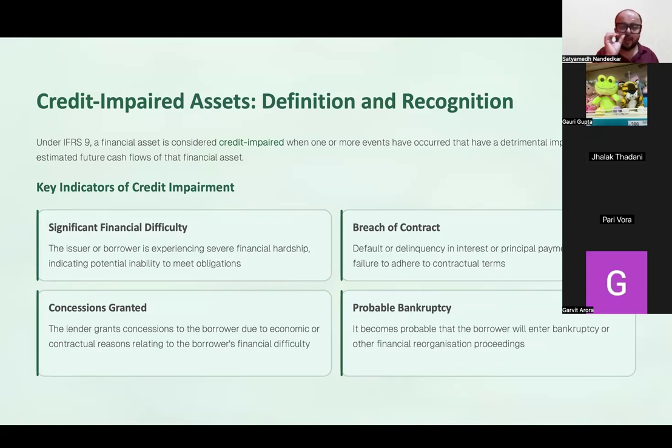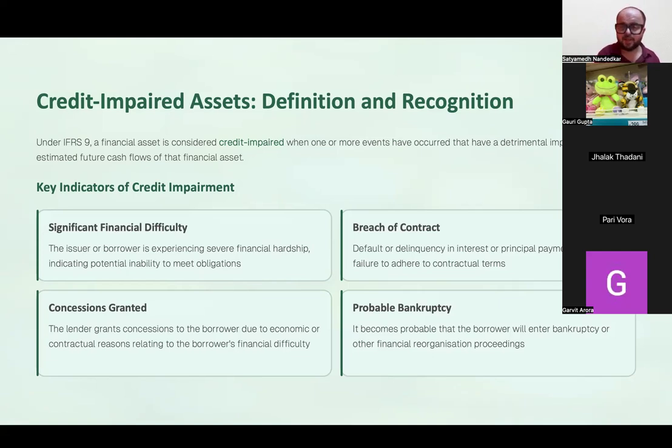Because of this, there is now a significant difficulty that you will experience in collecting cash from this customer. So, significant financial difficulty, breach of a contract where this particular customer is not honoring the agreements made, or concessions granted. Concessions granted means this particular customer had taken loans from other people, and he approached them to give concessions because he is unable to pay. Why would you otherwise go for concessions, right?